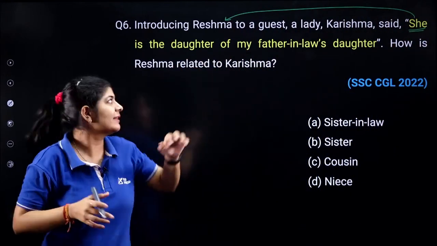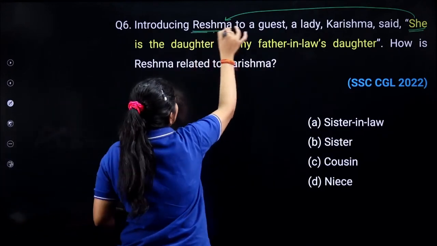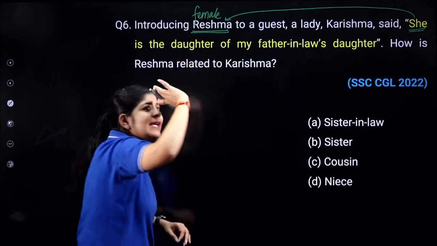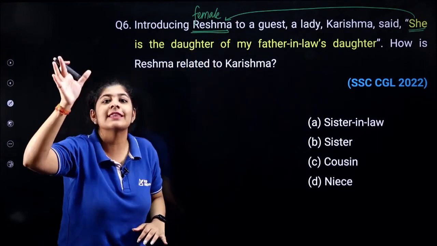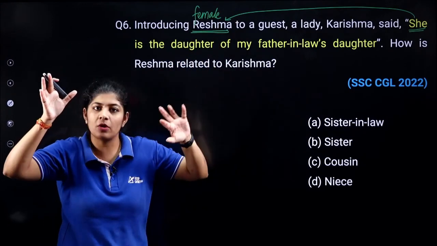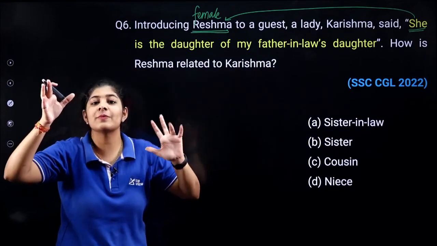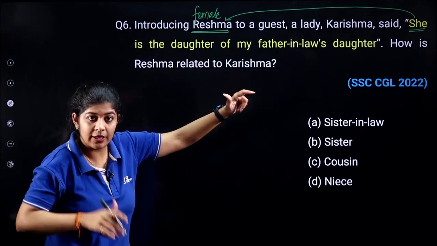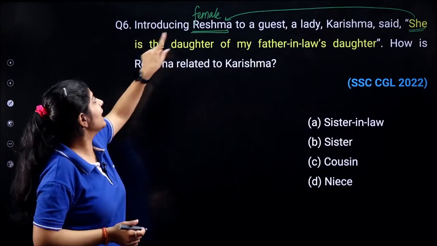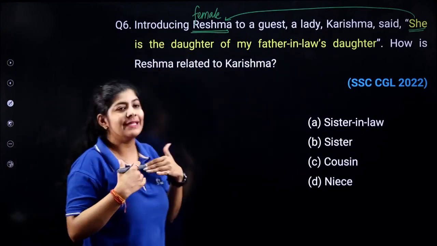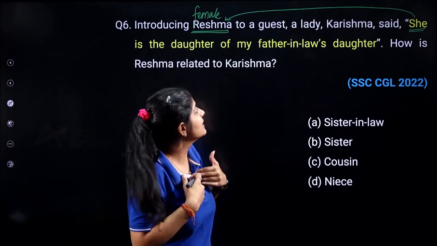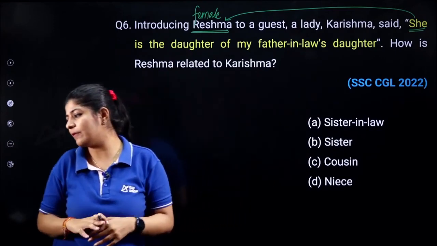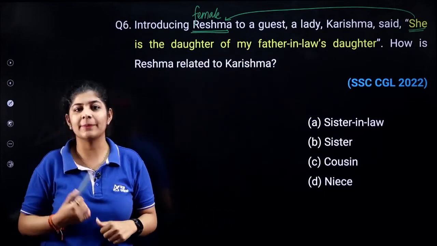She is saying that means we can say that Reshma is female. Before that, I could not say that Reshma is a female, because there are chances that Reshma is a male. So Karishma is saying about Reshma to a guest, "She is the daughter of my..." that means Karishma's father-in-law's daughter. Now, with the help of this, you can easily determine the correct answer.